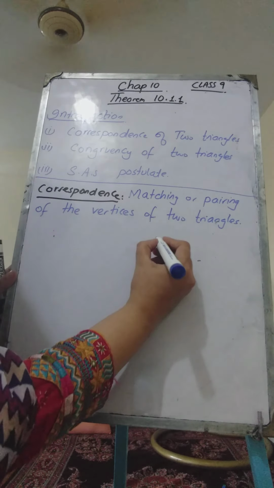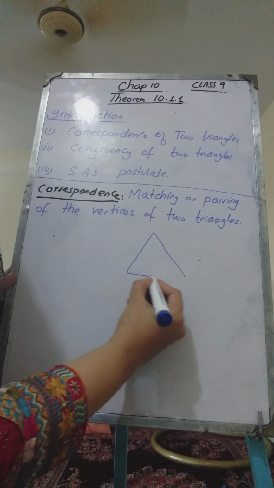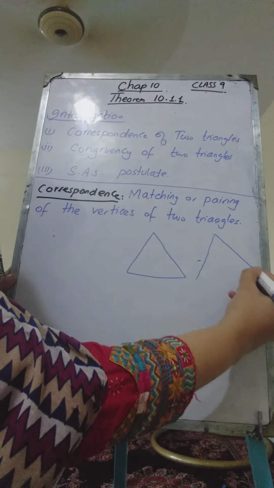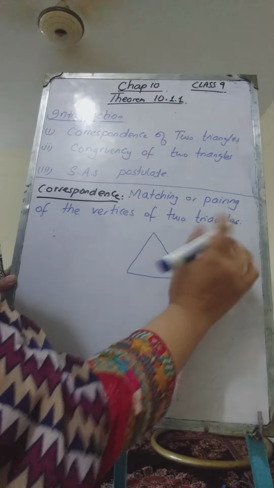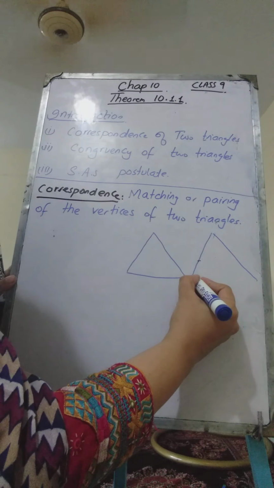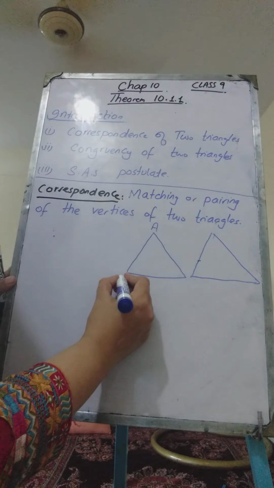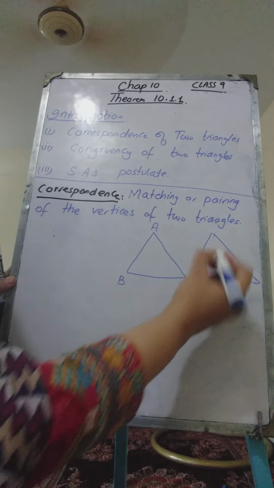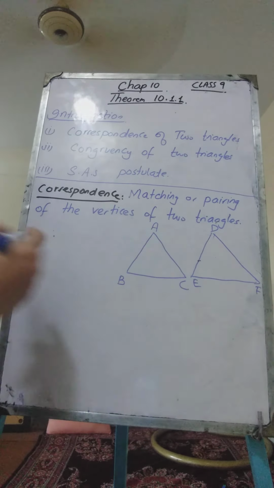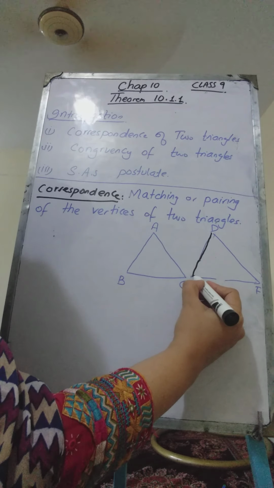For example, we have two triangles, triangle ABC and the triangle PQR. Suppose we have two triangles. The first triangle is triangle ABC and the second triangle is triangle DEF.